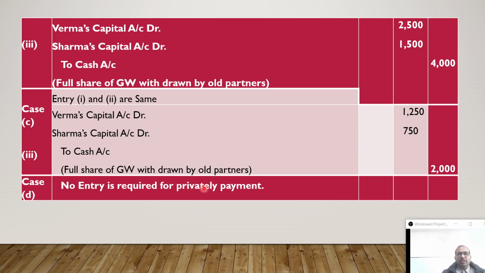So this is all about the treatment of goodwill. This is a core part of this chapter. If we understand this very clearly, no problem will come that we are unable to solve. Any type of problem related to treatment of goodwill you can solve, but this portion you have to remember. There are altogether two methods, premium method and memorandum method. Under the premium method, for a private payment there is no entry, but if it is an official payment, then entries will be there. When paid, there are a minimum of two entries.